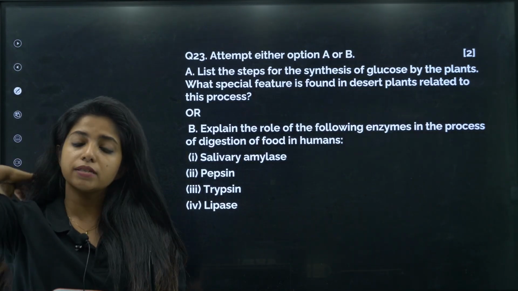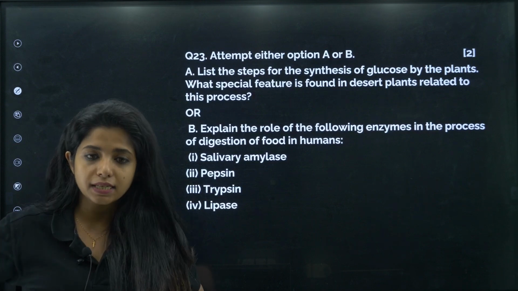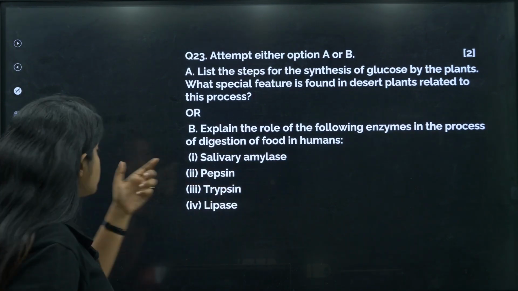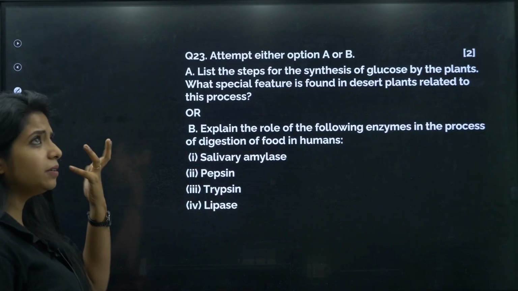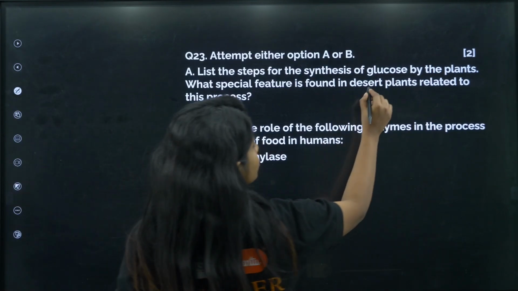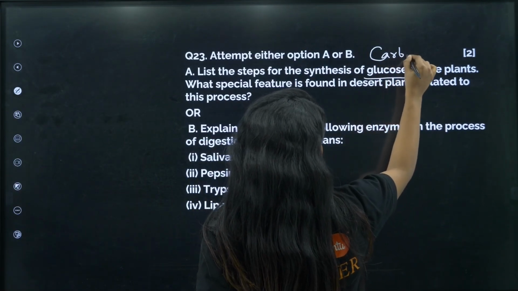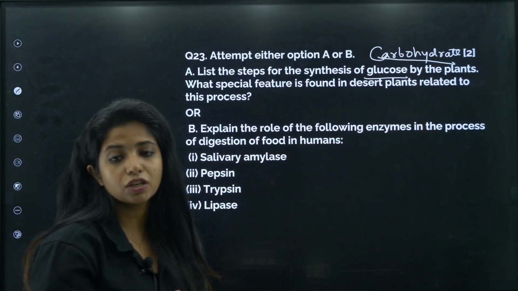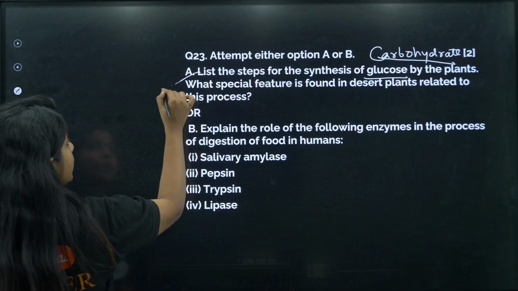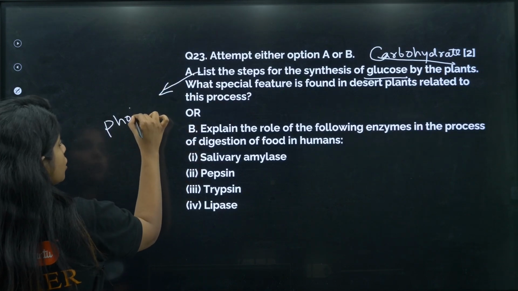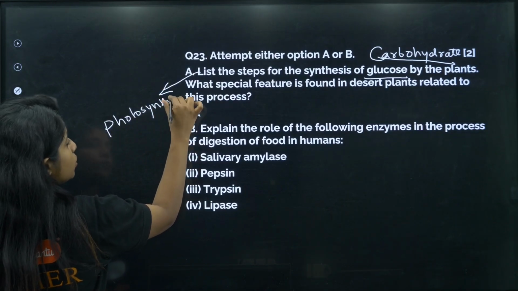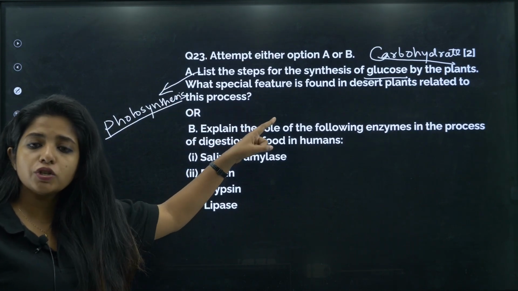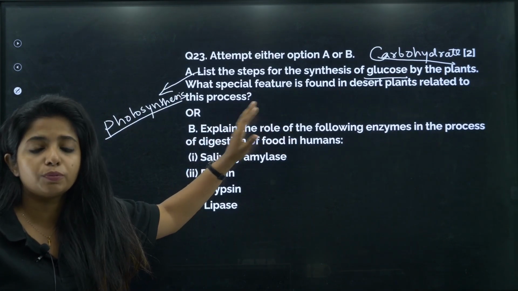List the steps for the synthesis of glucose by the plants. That means, what is glucose, my dear children? Ma'am, I have not studied this. Glucose is basically a carbohydrate. So you are asked to explain the synthesis of carbohydrate. That means you are asked to explain the steps that are involved in the process of photosynthesis, my dear children. The other option asks: what special feature is found in desert plants related to this particular process?